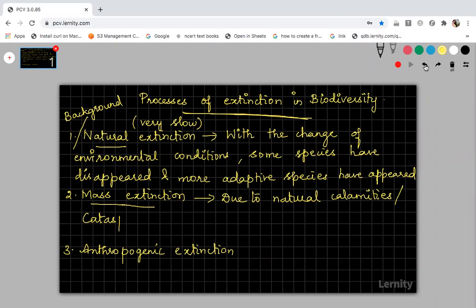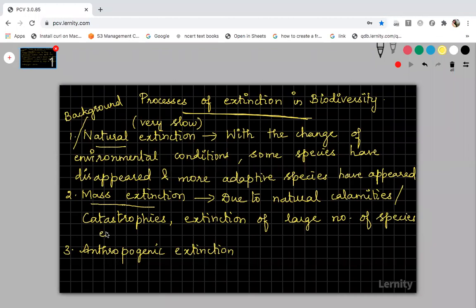The other name for calamity is catastrophe. Due to natural calamities or catastrophes, there will be extinction of a large number of species. A large number of species will become extinct because of natural calamity or any other catastrophe that occurs.